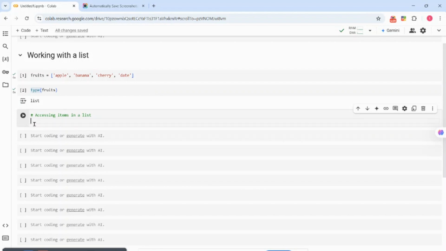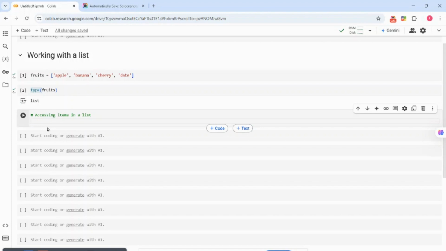You don't want banana, cherry, date. So what you can do is to call out apple from the list, and you do that through the indexing, knowing the address of the item you want to call out in the list. As I've explained earlier, apple is in position 0, banana 1, cherry 2, date 3, and so on. If you have 100 items in a list, it means you have 0 to 99. If you have 50, it means you have 0 to 49. That's how it is in Python.